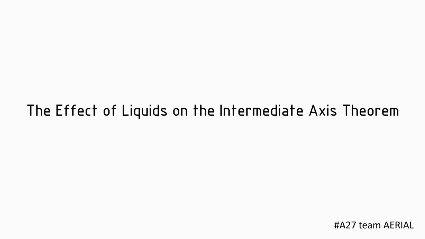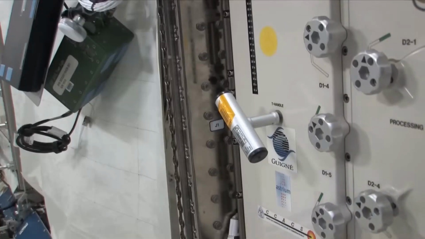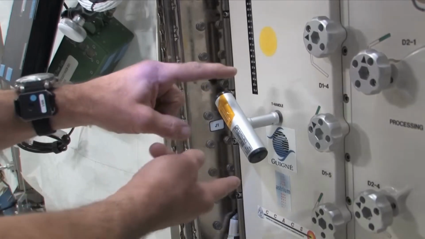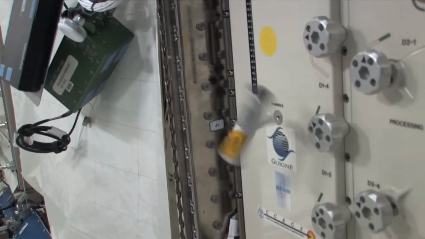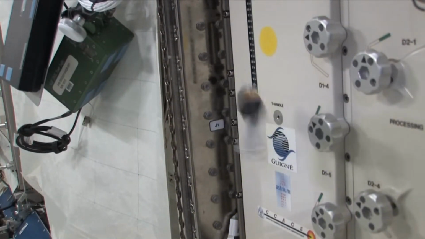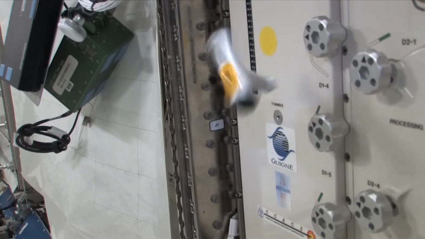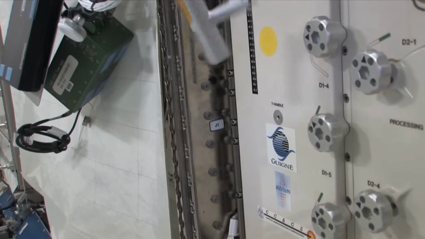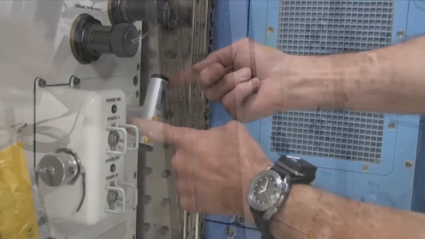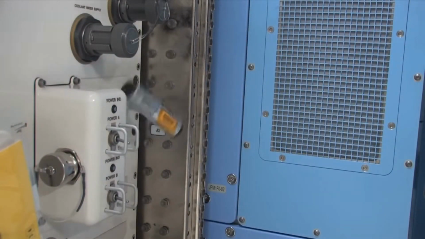Our experiment investigates the intermediate axis theorem and its interaction with fluid dynamics, aiming to explore potential applications in space systems. Experimental background. The intermediate axis theorem, or Janibekov effect, describes how a rigid body rotates unstably about its intermediate principal axis of inertia. This phenomenon was first observed in microgravity by Soviet cosmonaut Janibekov in 1985.